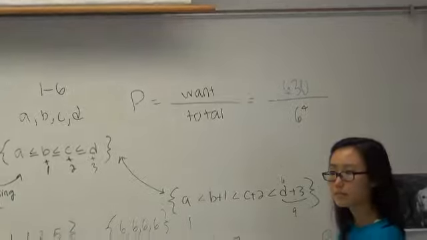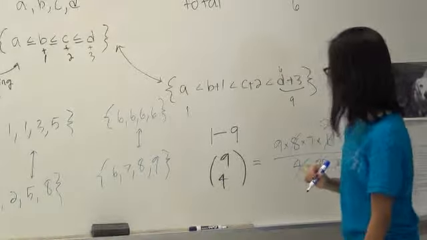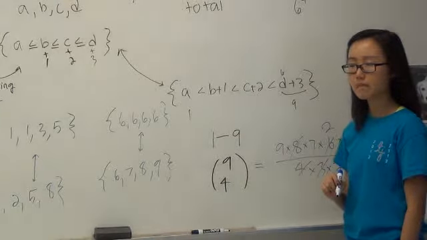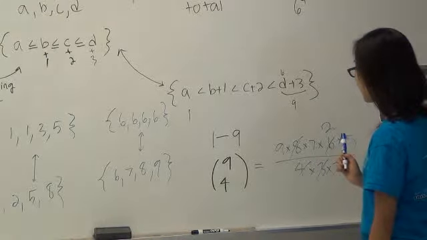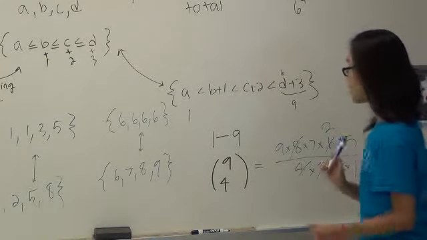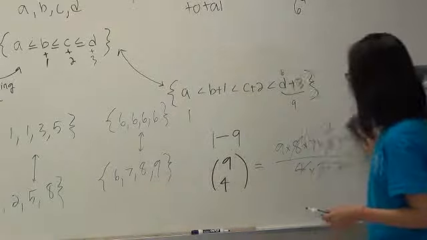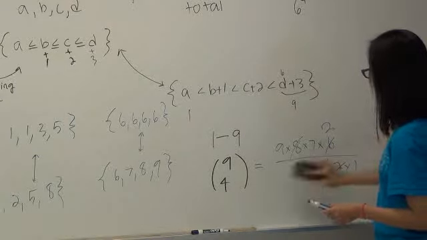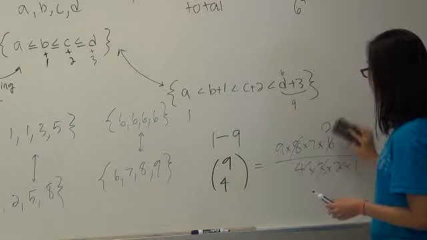You can't have 5. Why? Because it's 4. Oh, it's 4. No, oh, right, you're right. Because you divide by 5 factorial and 4 factorial.